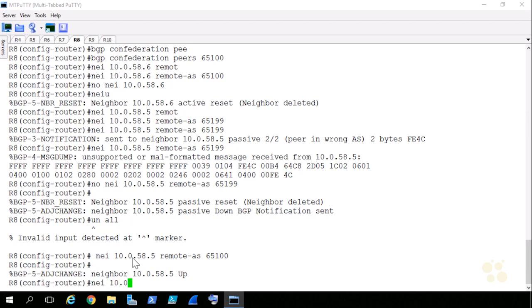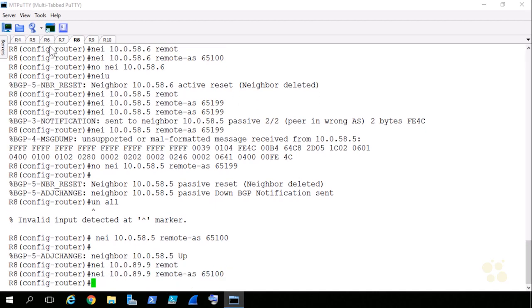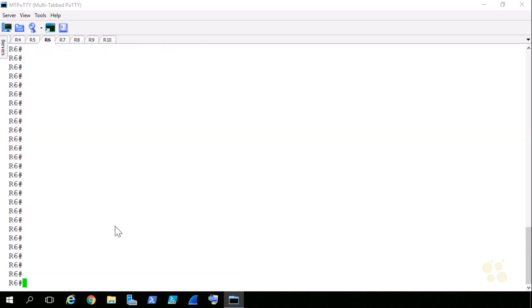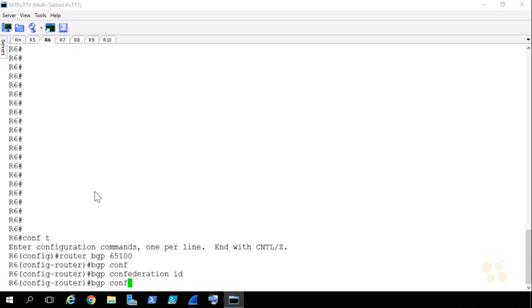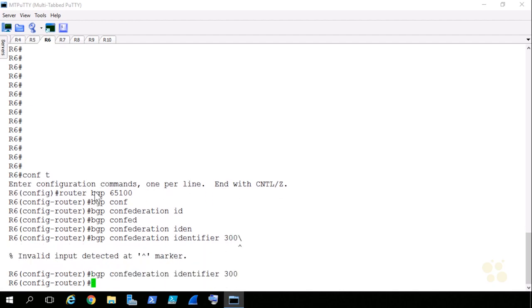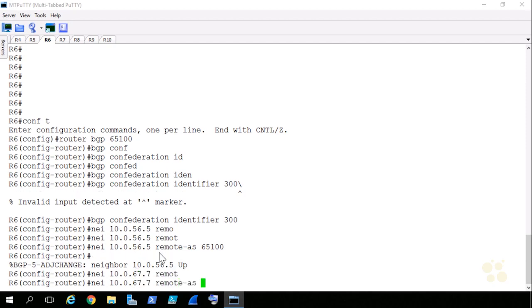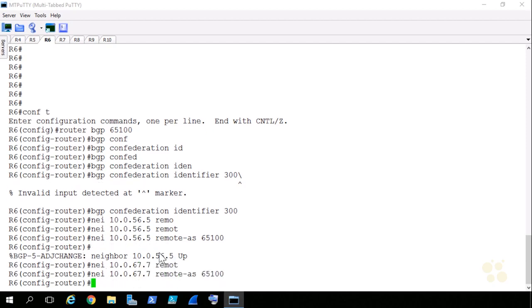While I'm here, I'll also specify my neighbor relationship of 10.0.89.9. The remote AS is our own autonomous system. And now we can finish configuring the rest of these items here. I'll jump to R6. We'll go into router BGP 65,100. Again, we'll specify this is in a confederation and it's servicing AS300. Oop, typo. I'll bring up the neighbor relationship with router 5 here. The neighbor relationship comes up. I'll also go ahead and specify I want my other outbound neighbor here, router 7, also an internal BGP session.